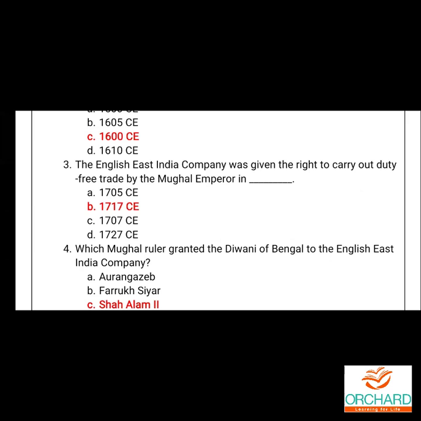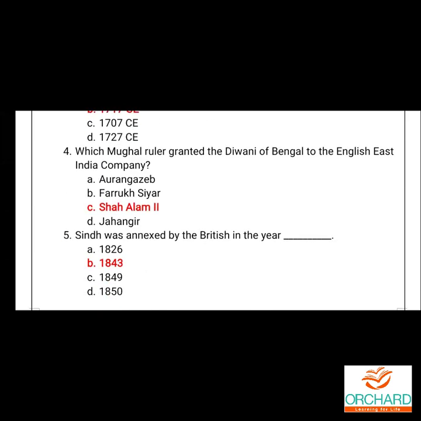Which Mughal ruler granted the Diwani of Bengal to the English East India Company? Shah Alam II. Okay, Shah Alam II. Next one. Sindh was annexed by the British in the year 1843.